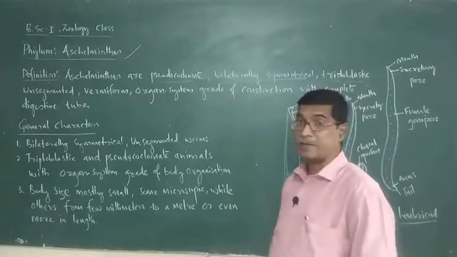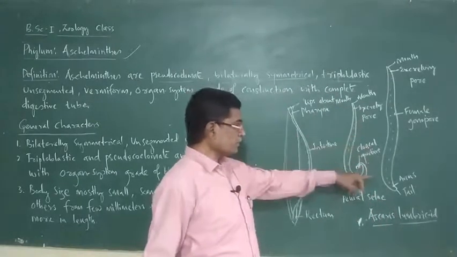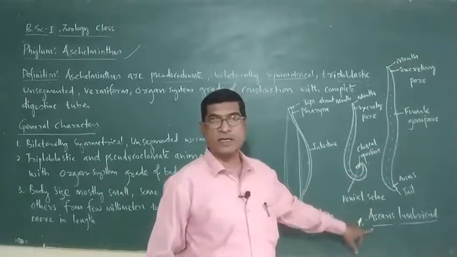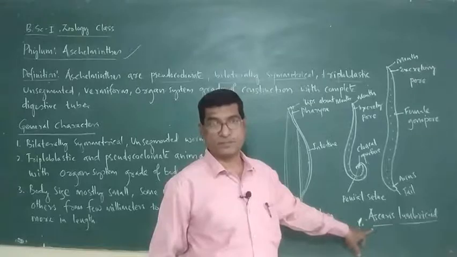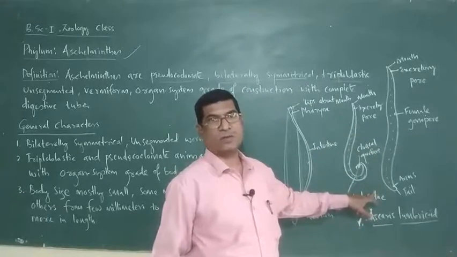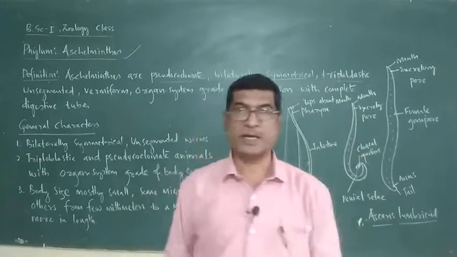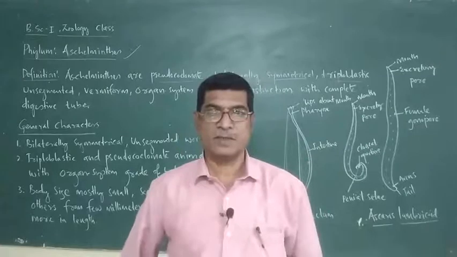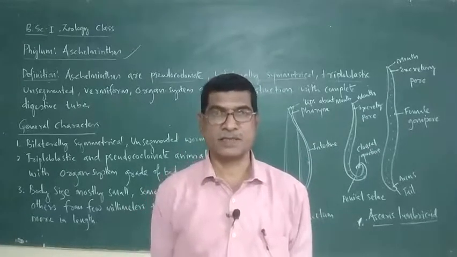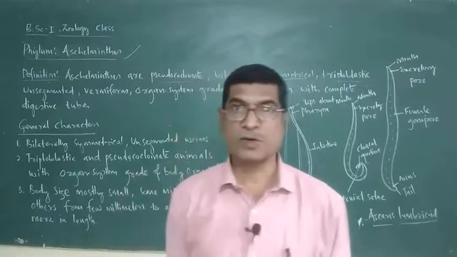And unsegmented, body is not segmented. Look here. So here I have drawn the diagram of Ascaris lumbricoides, round worm, and it is a worm, cylindrical, worm-like. It has no segmentation. But in case of Platyhelminthes, tapeworm, segments are present, but they are not true segments.